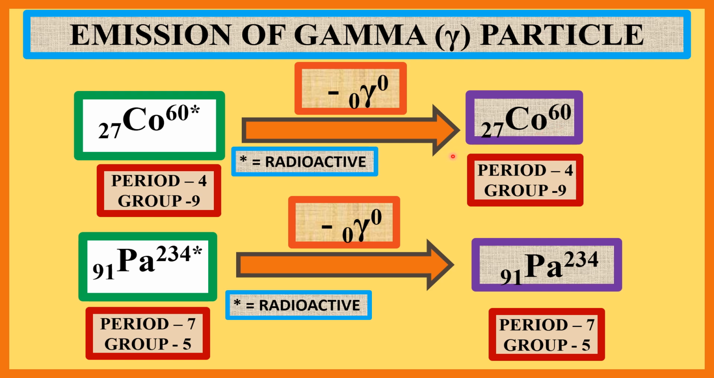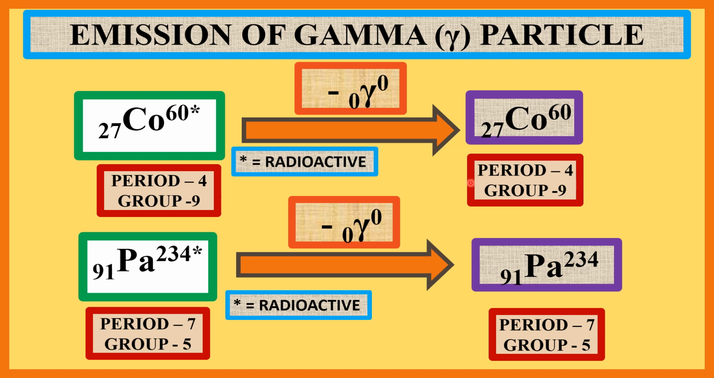The position of this cobalt element is in period 4 and group 9, and the position of the newly formed daughter element, this cobalt, is in period 4 and group 9, that is, the position in the periodic table remains unchanged for the mother element and the daughter element.